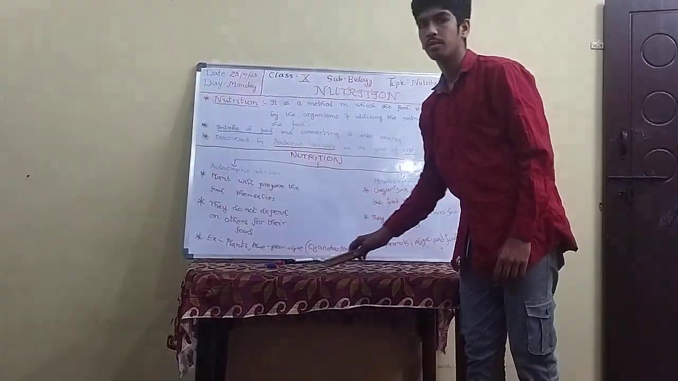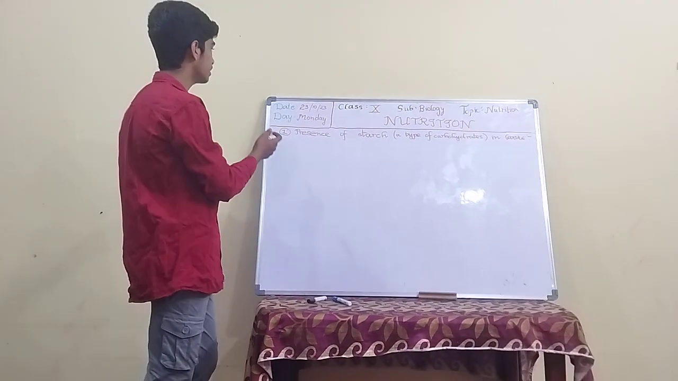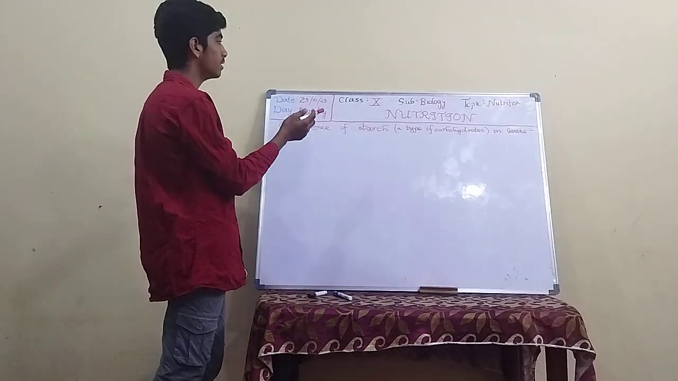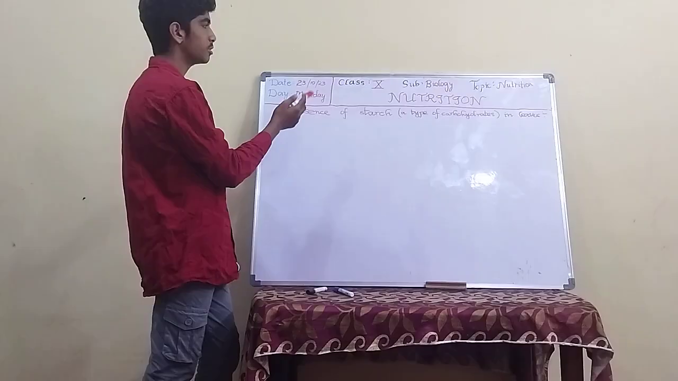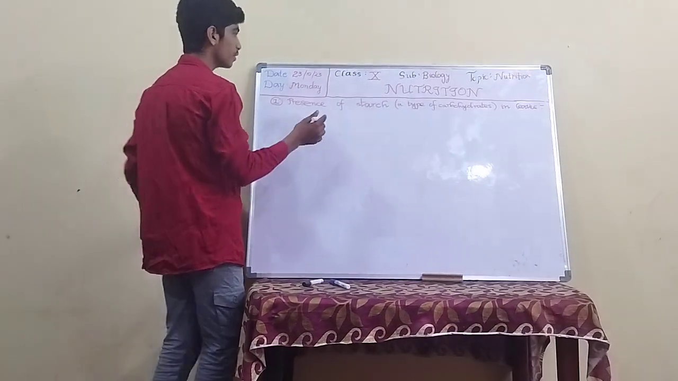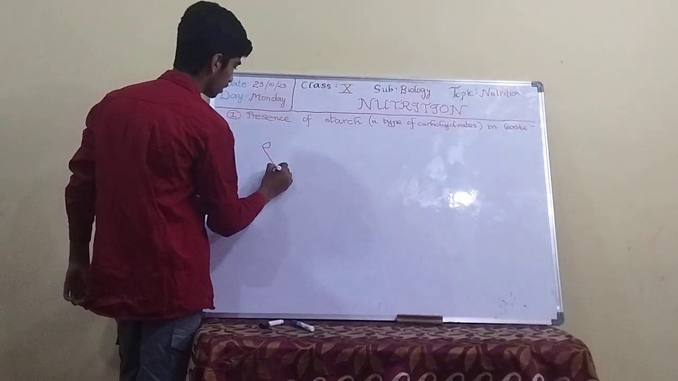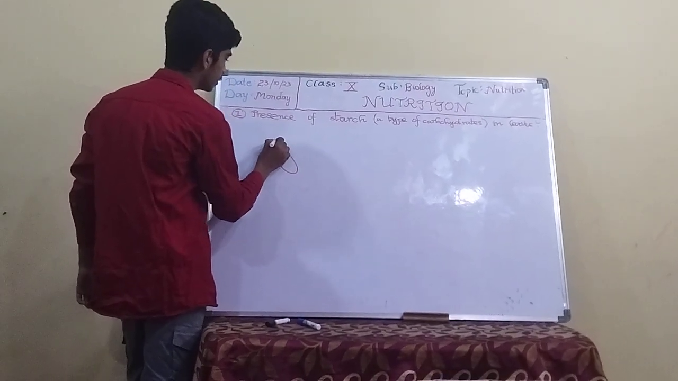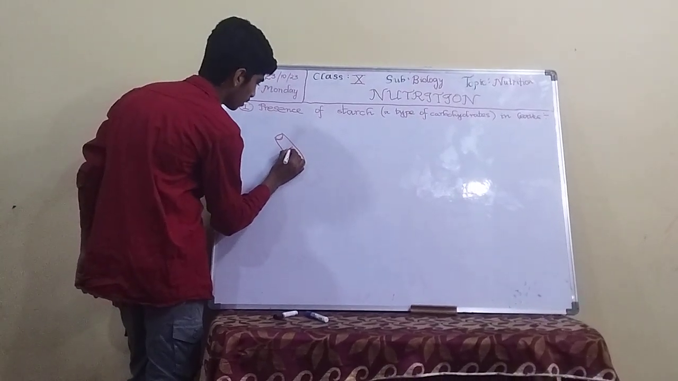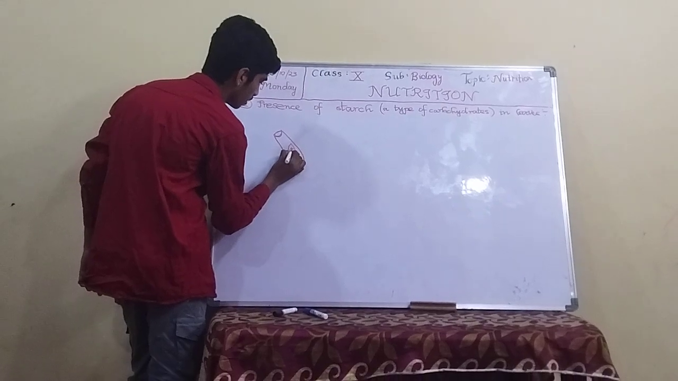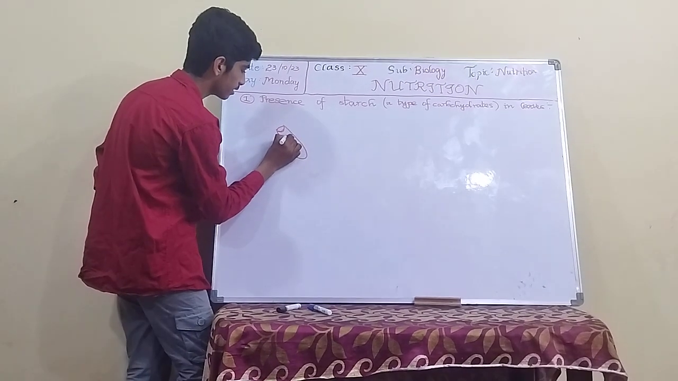Now we will enter into the activities. After nutrition, there is an activity: presence of starch in leaves. Starch is a type of carbohydrate. So we have to prove that starch is present in the leaves. For this activity, we have to take a test tube. In this test tube, we have to put a leaf with methylated spirit, not water.